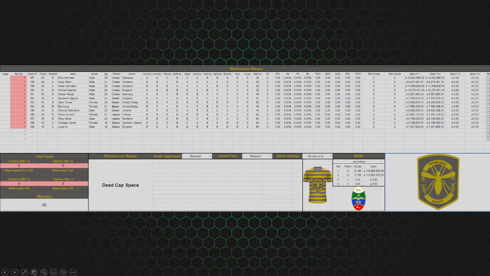Player ID, we talked about this. This is on this page. It's mostly informational. Doesn't mean anything, but it is there. Overall, again, this is an average of all of their attributes. It informs how much a player wants. You can use it to offer guys contract extensions or anything like that.